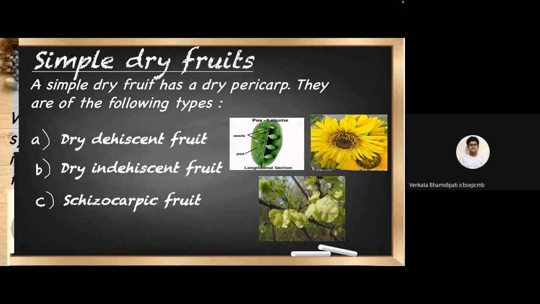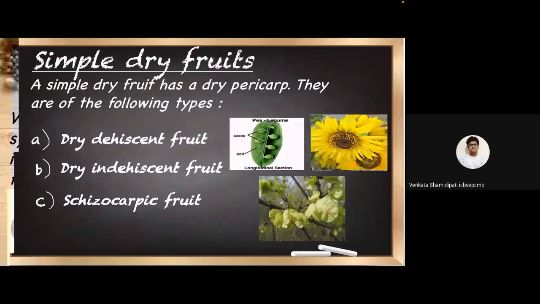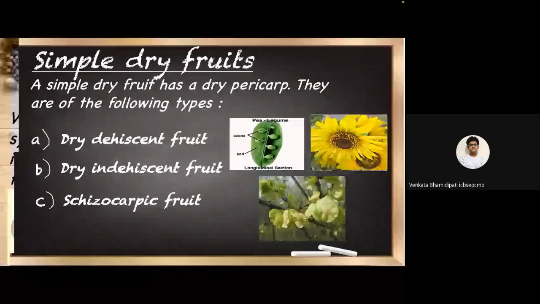Now, in dry indehiscent fruits, the pericarp does not break open at maturity, for example, sunflower. Now, in case of schizocarpic fruit, the fruit splits at maturity into two or more one-seeded structures called mericarps, for example, the elm fruit.